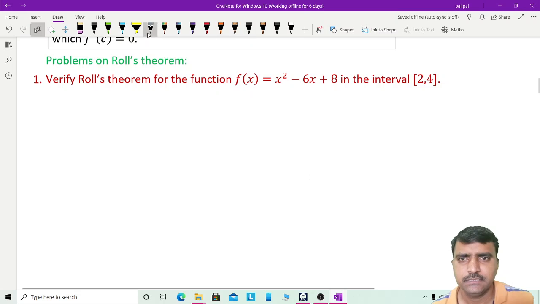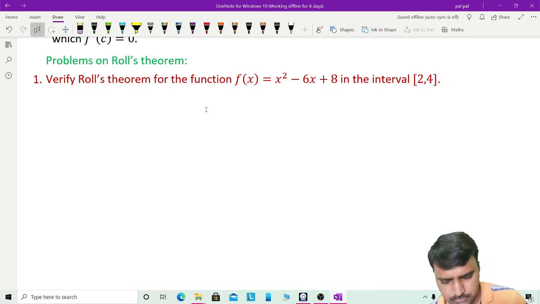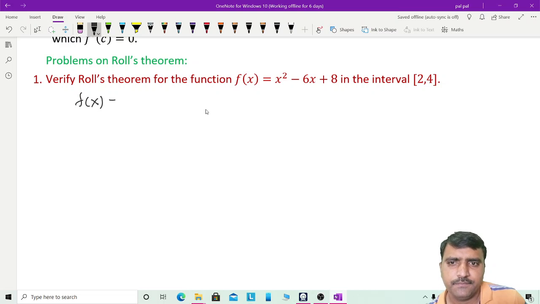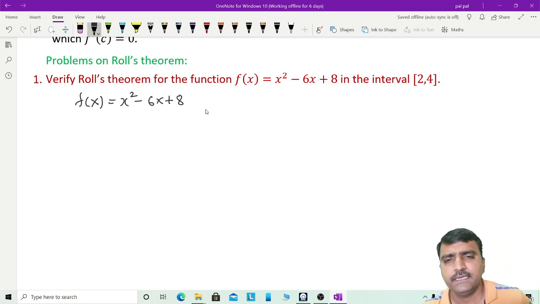Okay, one minute, I'm taking the pen. Yes, the function f of x is given here. It is defined here: x square minus 6x plus 8. Clearly this function is a polynomial. All polynomials are continuous in the interval.